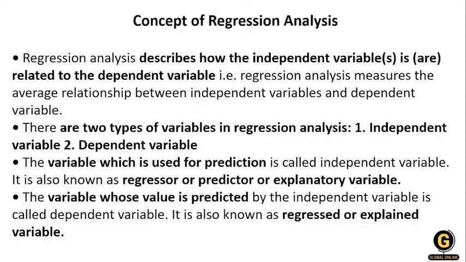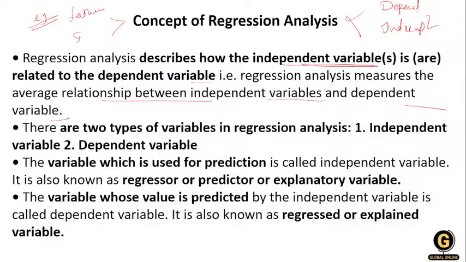Okay, let's understand the concept of regression analysis. Regression describes the dependent variable and the independent variable. Regression analysis measures the average relationship between the dependent variable and the independent variable. Just keep in mind when we are talking about regression, the most important example is a father and son. The father is the independent variable and the son is the dependent variable. There are two types of variables in regression, dependent and independent.